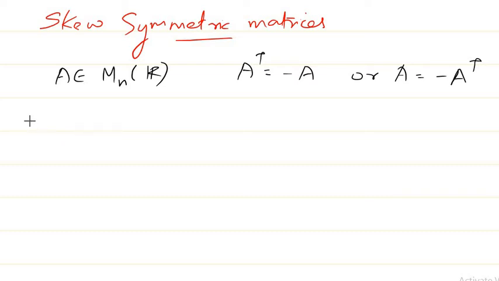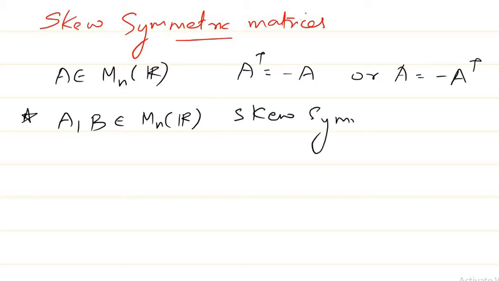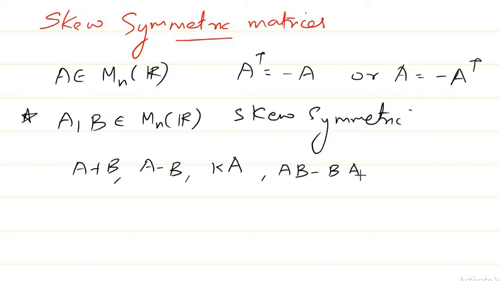Now regarding some properties, for example, if you take A and B, both skew symmetric matrices, then the matrix A plus B, the matrix A minus B, a constant multiple of A or B, and the matrix AB minus BA, all these matrices are skew symmetric matrices. So this is another property regarding skew symmetric matrices.